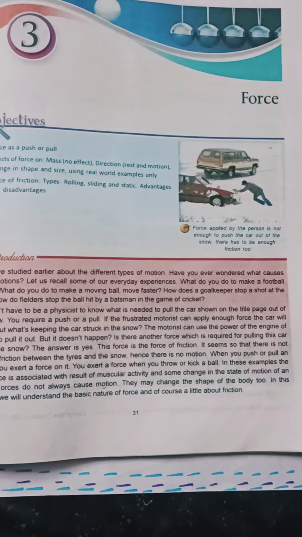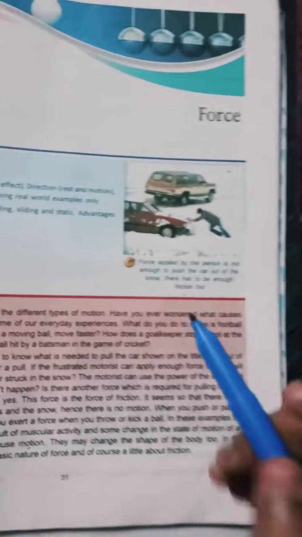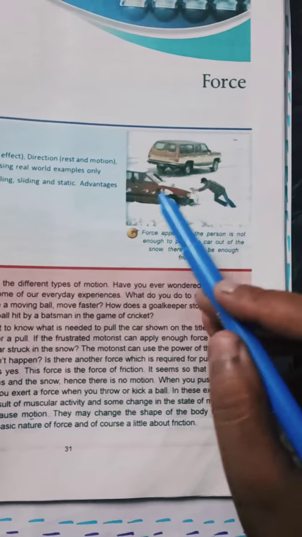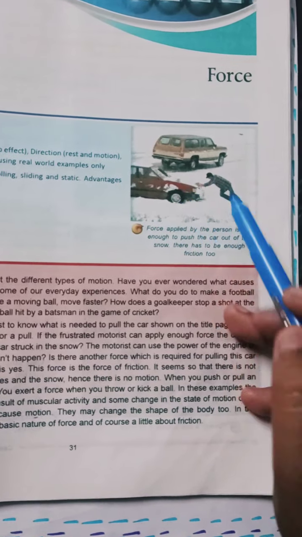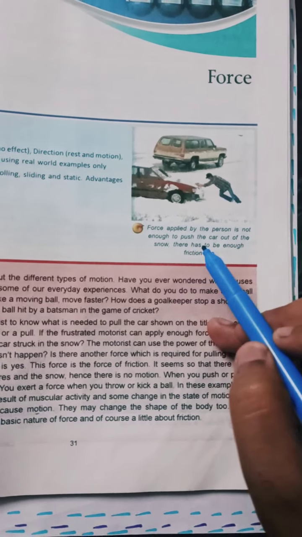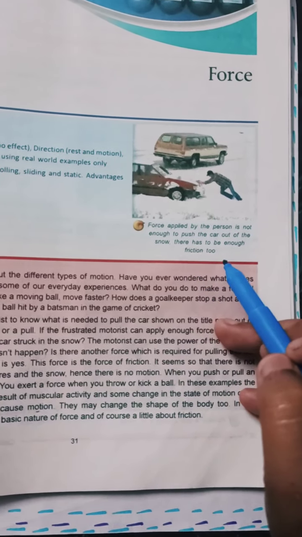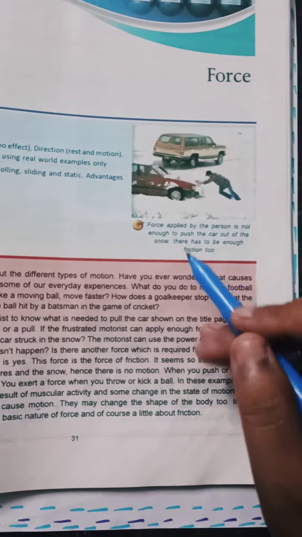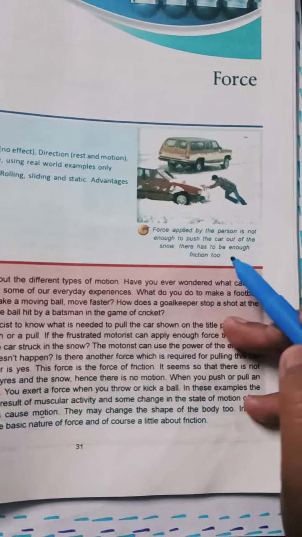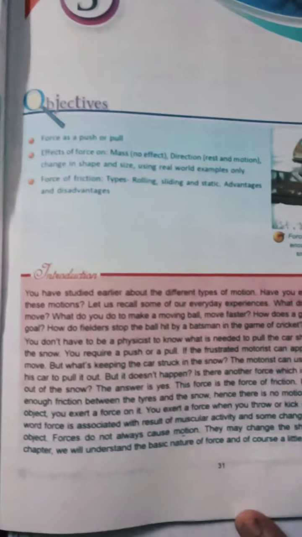Now let us get started. I hope you all can see this picture over here. A man is actually applying force on this car. Why? To move this car, as this car is stuck in this ice. Okay, so force applied by the person is not enough to push the car out of the snow. There has to be enough friction too. This is what this picture is saying. Now we will learn in this chapter about why this car is unable to move, about the friction, what is friction, and all this. Let us see the introduction.